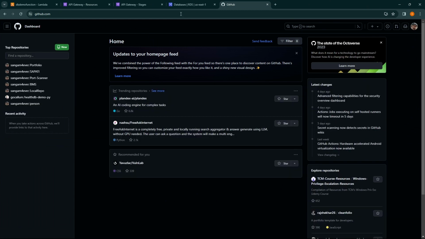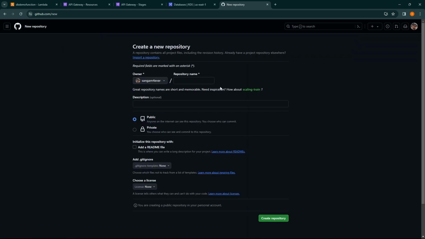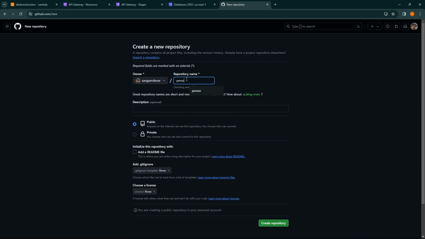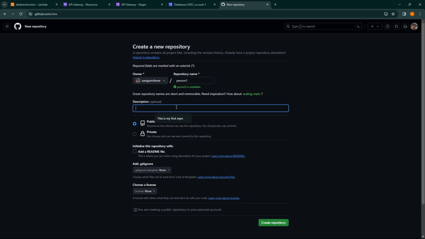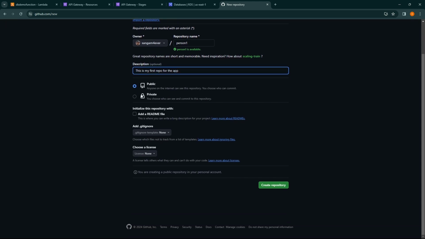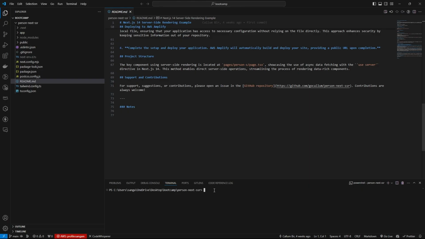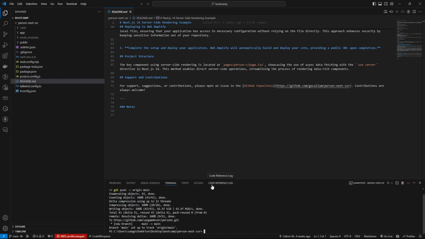and after you log in, on your dashboard on your left hand side you can see new. Click on new, and you can give it a name. Let's give the name person1. I already have one. You can also give it a description. This is my repo for the app, and you can set it to public or private. I'm setting it to public, and now create repository. Paste it in. So yeah, it's successfully pushed to your GitHub repo.